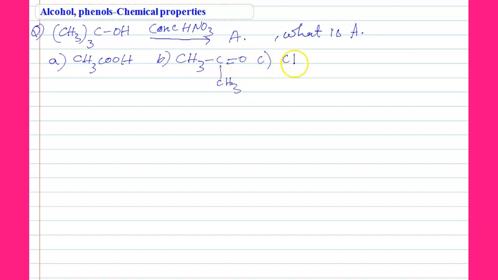Option C: CH3-C(CH3)=CH2. D: All. So students, actually here, this is tertiary butanol.